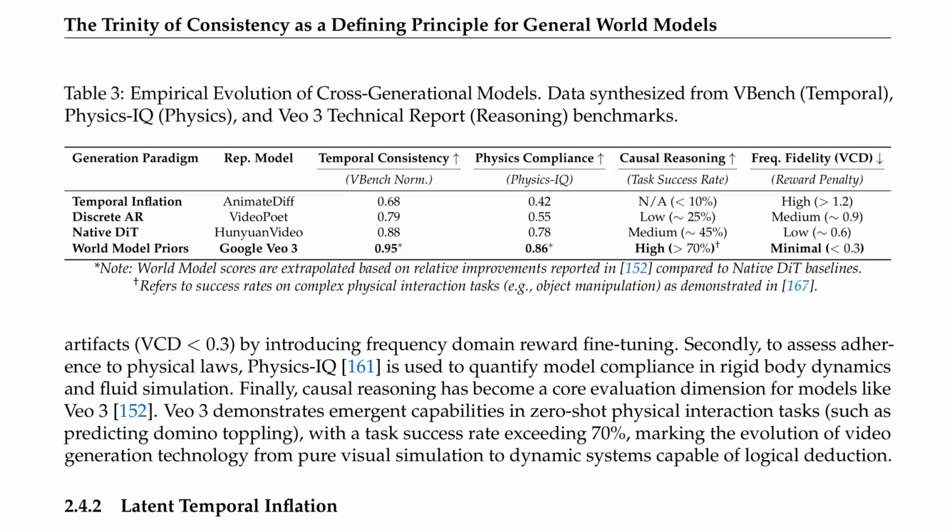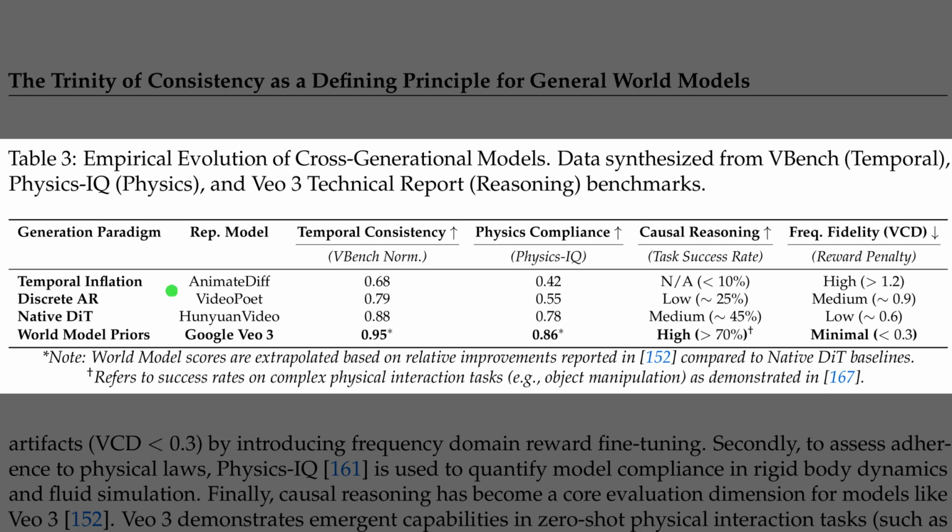Table 3 now tracks the empirical evolution of video generation across 4 key paradigms. The top row shows temporal inflation models like AnimateDiff, which struggle with consistency, posting a causal reasoning success rate of less than 10%. Moving down to world model priors like Google VO3, we see a dramatic shift in capability. VO3 reaches over 70% on causal tasks and minimizes artifacts, indicated by a frequency fidelity penalty below 0.3. This confirms that integrating physical priors is essential for robust simulation.